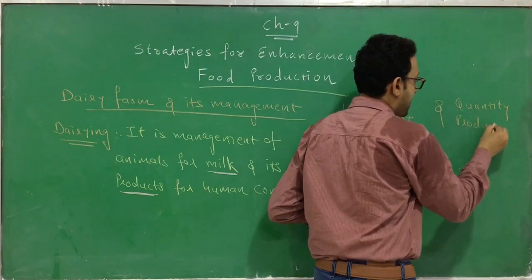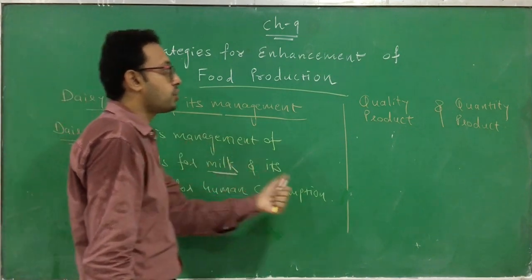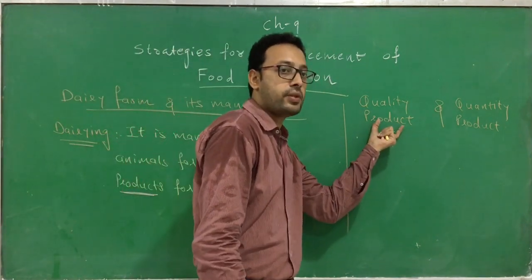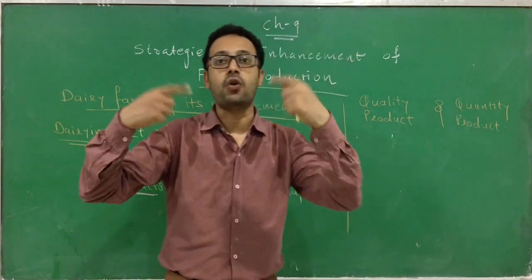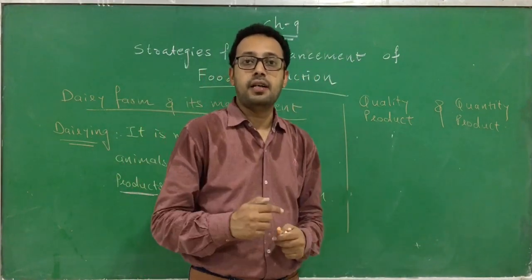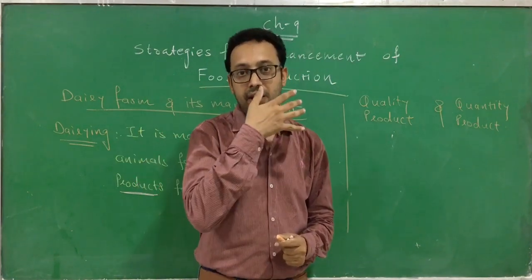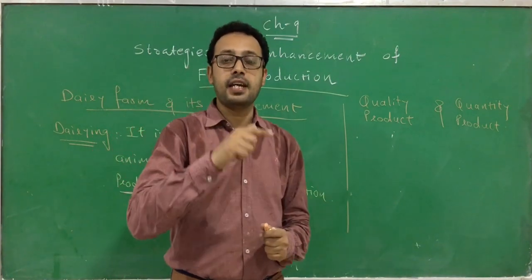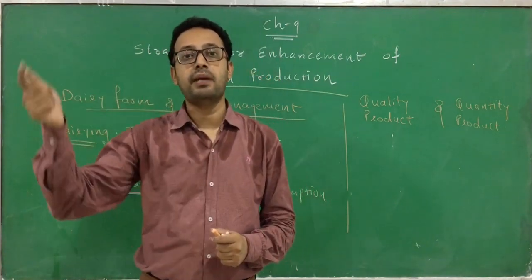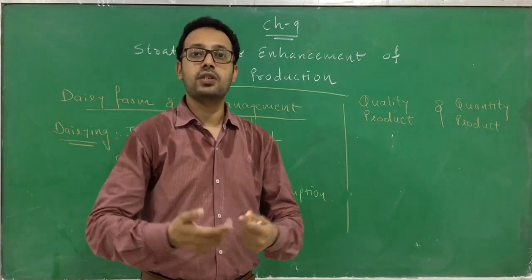Our two main purposes for management of a dairy farm are to increase the quality of the product, that means milk and its products, and also to increase the quantity of the product. For example, a cow produces 5 liters of milk a day, but when we apply biological principles and increase the milk production of the same cow to 7 liters, then obviously food production is increased.